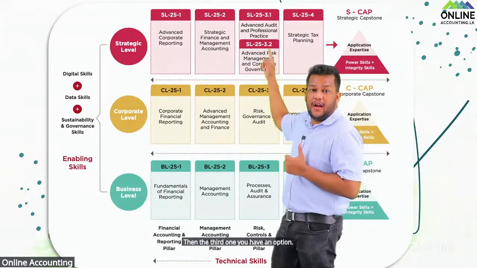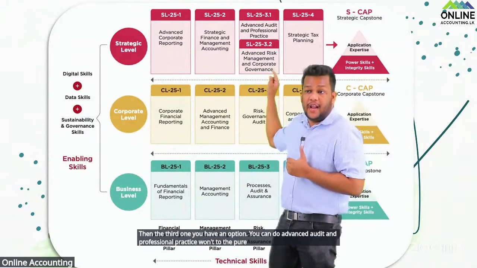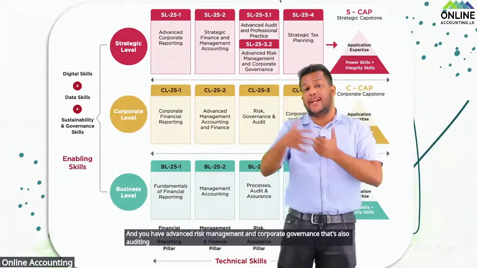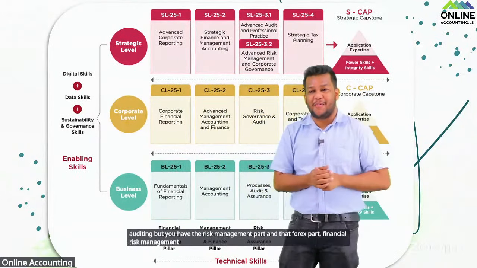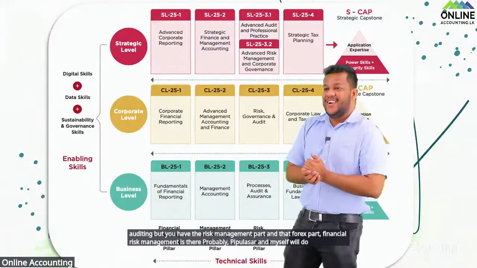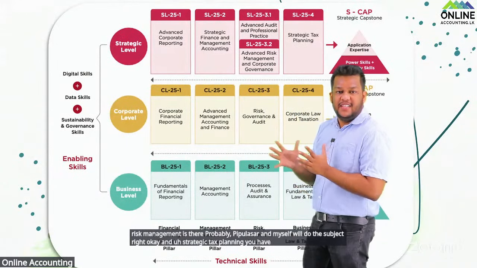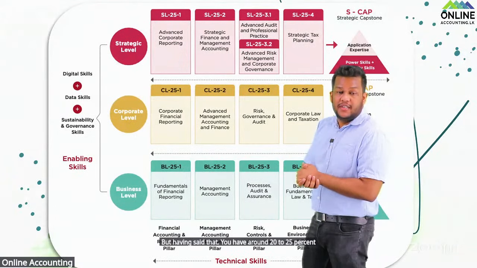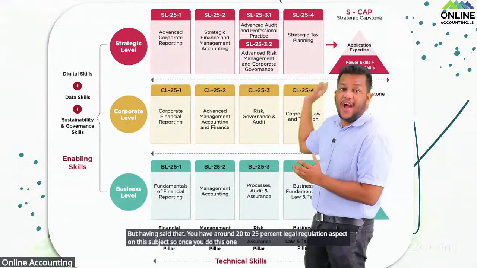You can do advanced audit and professional practice, more onto the pure auditing, and you have advanced risk management and corporate governance. That's also auditing, but you have the risk management part, and that forex part, financial risk management, is there. So probably Vipul sir and myself will do this subject, right? Okay, and strategic tax planning you have, but having said that, you have around 20 to 25% legal regulation aspect on this subject.